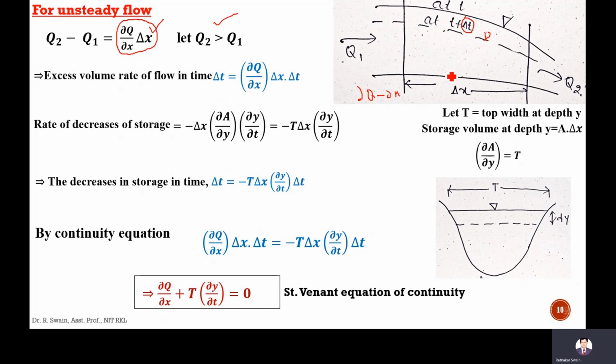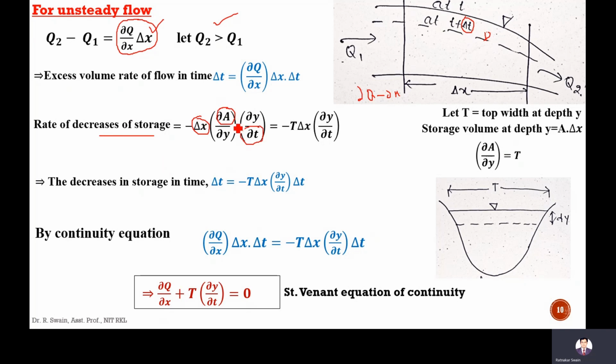So here the rate of decrease of storage will be minus delta x into area, del A by del t. This I can write as del A by del Y into del Y by del t. So del A into delta x is the volume, and per unit time, that is the rate of change of the storage.